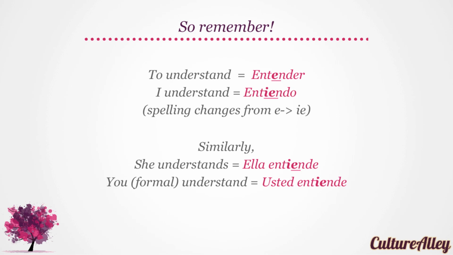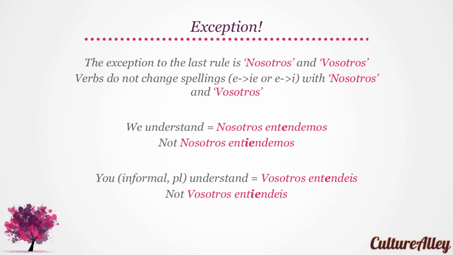Similarly, she understands will be ella entiende. And formally, you understand becomes usted entiende. The exception to the last rule of spelling change is nosotros and vosotros. Verbs do not change spellings with nosotros and vosotros. They only change their form. Hence, we understand becomes nosotros entendemos and not nosotros entiendemos. Try saying we understand.